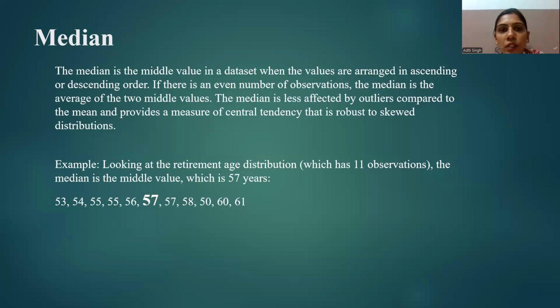When a distribution is skewed or asystematic, then we calculate median. I have earlier also told that if data is systematically distributed, then we will calculate mean. If data is asystematic, then we will calculate median. When a distribution is open-ended, that is, the actual score at one end of the distribution is not known, then median can be computed. Okay, so these are the properties of median.